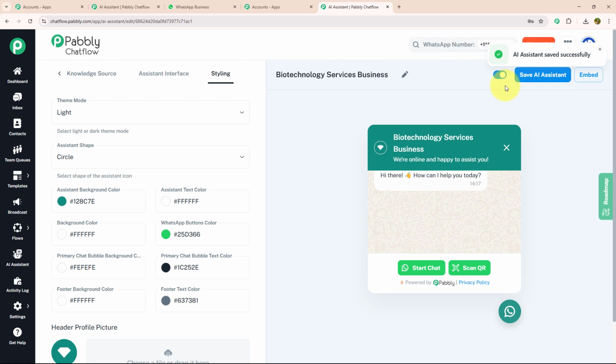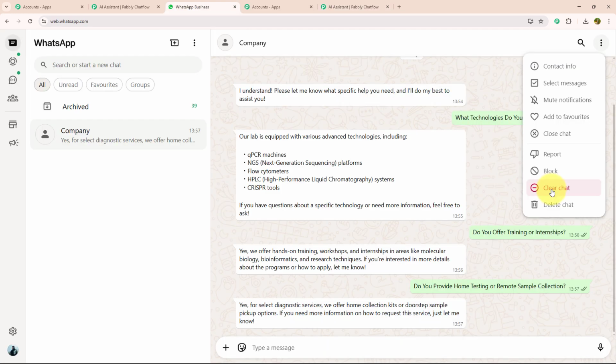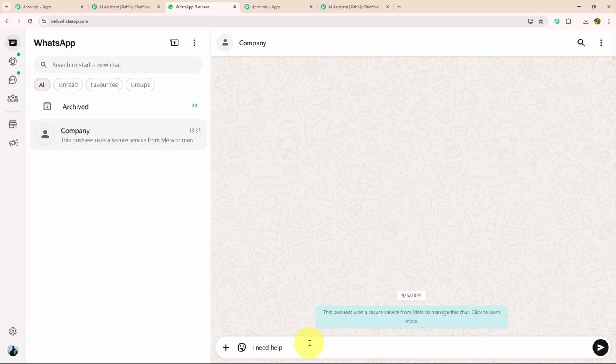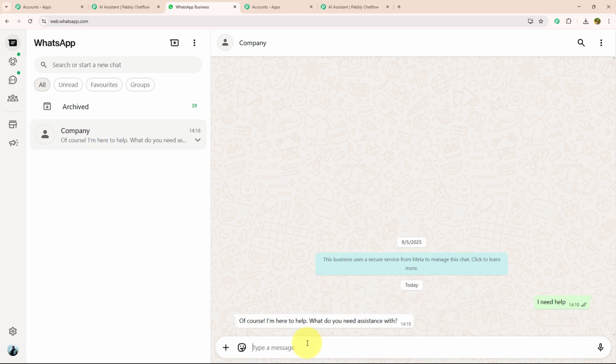For that, again, we need to open WhatsApp Web, and I'm going to clear my previous chat. Over here, I'm going to enter the message, I need help. As soon as I have entered my message, they have responded with a message which says, of course, I'm here to help. What do you need assistance with?